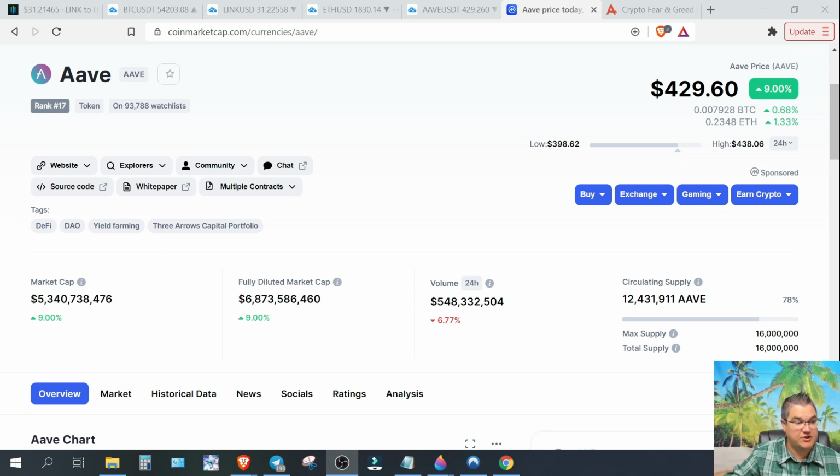So what is a fully diluted market cap? This is simply the total max supply down here of coins that could ever be, and then you multiply that by the current price. So that is the difference, okay? That is how you get market cap. You could find out that on any coin. CoinMarketCap is a perfect website for it. It does it for you. But if you don't know, that's how you get a market cap for anything.